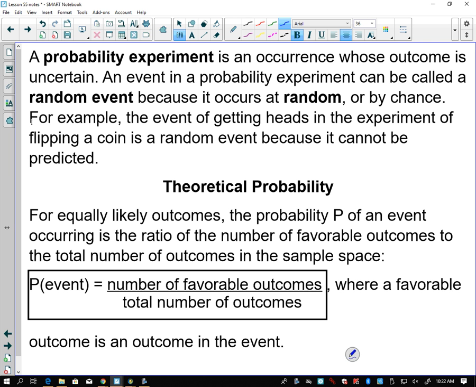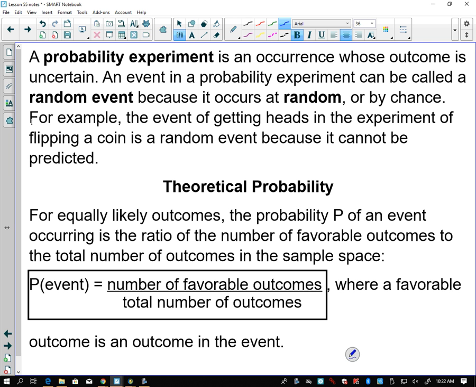All right, so for equally likely outcomes, the probability P, P standing for probability, of an event occurring, is the ratio of the number of favorable outcomes to the total number of outcomes in the sample space. That's just what I told you on the other page. Probability is desired over total, where a favorable outcome is an outcome in the event.